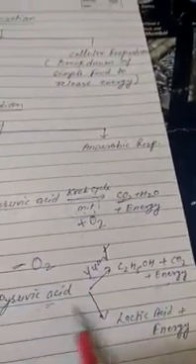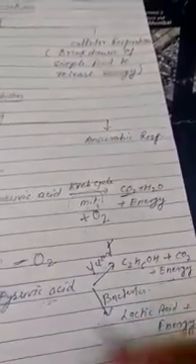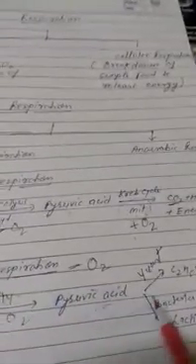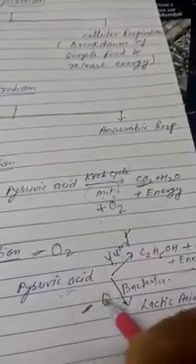And in some microorganisms like bacteria, pyruvic acid is converted into lactic acid and energy. So these are the different products that are formed in the second step of anaerobic respiration. Clear? So the second step, the conversion of pyruvic acid into ethyl alcohol or lactic acid, also occurs in the absence of oxygen. So the complete process occurs in the absence of oxygen. That's why it is included in anaerobic respiration. Clear?